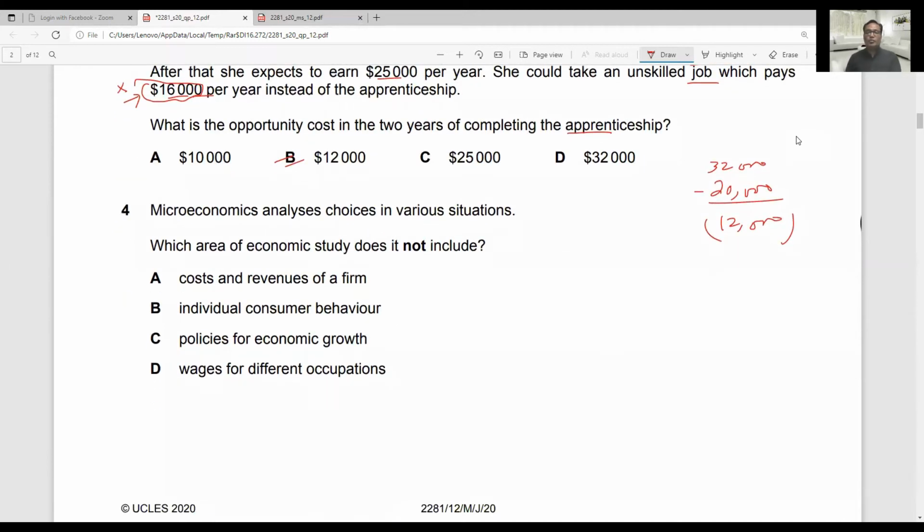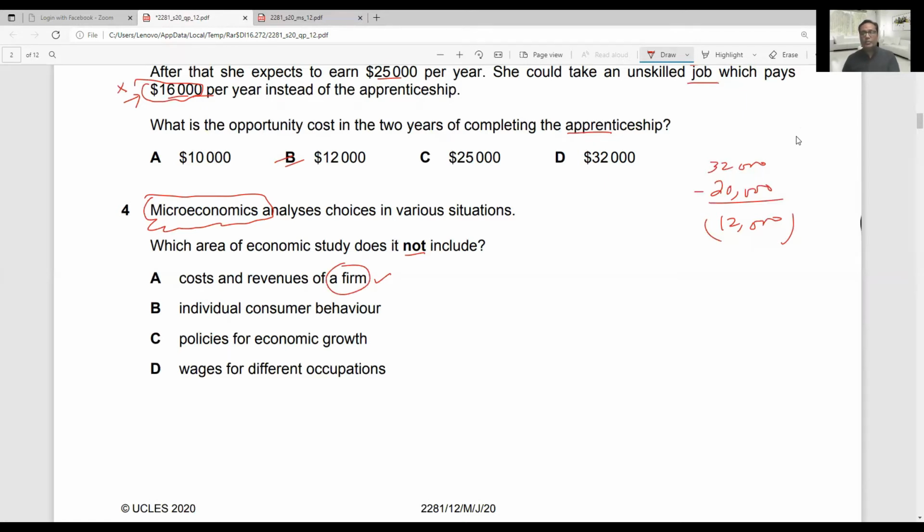Microeconomics analyzes choices in various situations. Which area of economic study does it not include? It means we have to find out the option which is not included in microeconomics. Microeconomics is the branch of economics which deals with economic issues at the individual level, like demand of an individual and supply of an individual firm, and macroeconomics deals with economic issues of the overall economy. So we have to find the option which is not included in microeconomics. Costs and revenues of a firm are definitely included in microeconomics because it is talking about a firm.